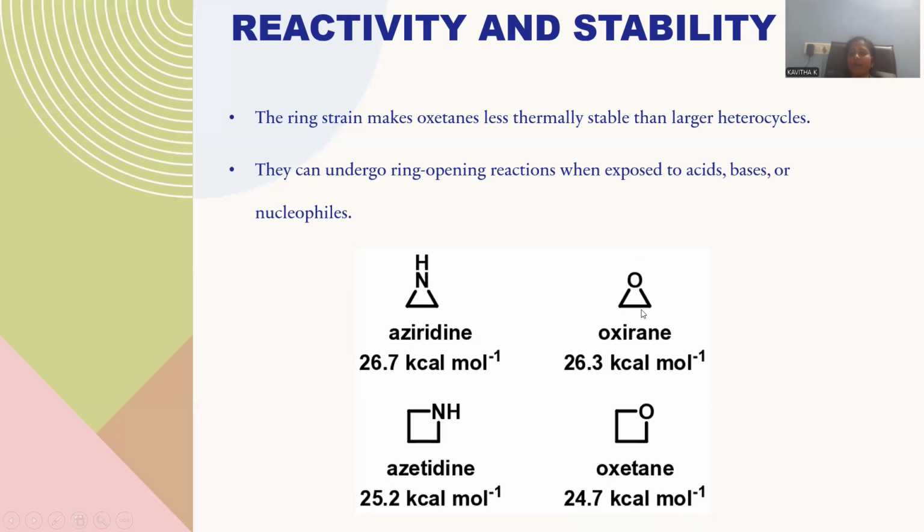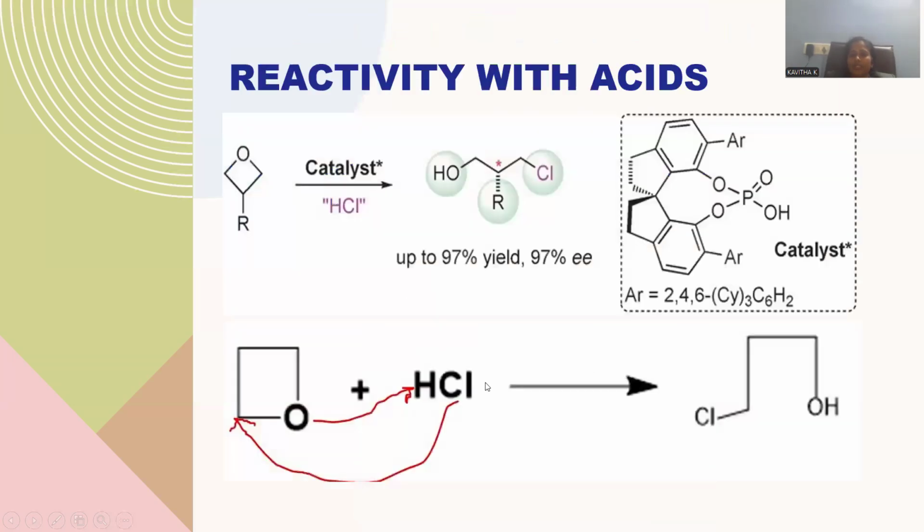That's the reason why, in comparison to oxygen molecule, its reactivity is lesser. But though we have this extent, it is also a considerably strained molecule, so that reactivity will be considerable. That extent of reactivity you can observe for this four-member ring system because of its ring strain, right? So they are obvious to react towards ring opening reactions, and whenever they are in contact with acids, bases, and nucleophiles, they immediately go for ring opening reactions, right?